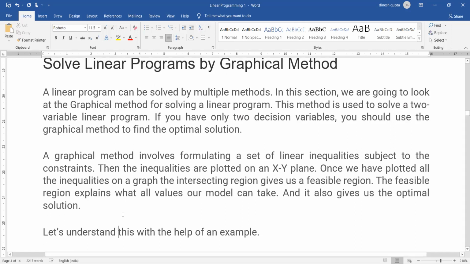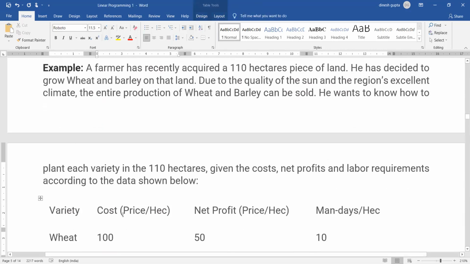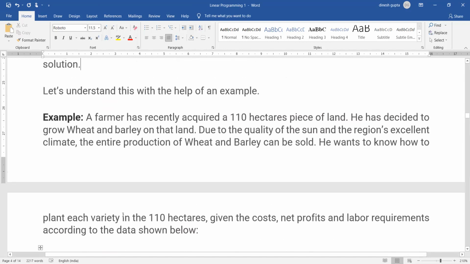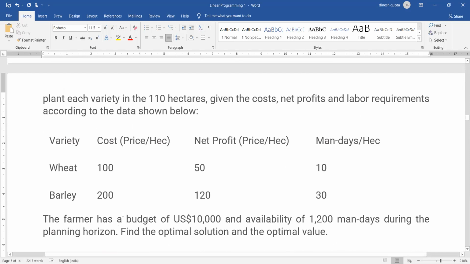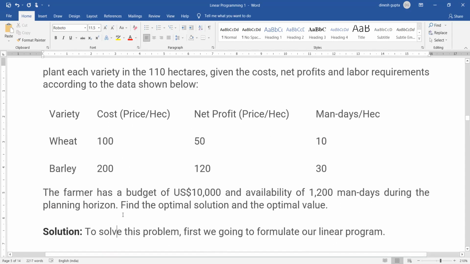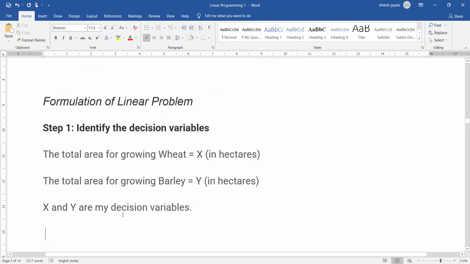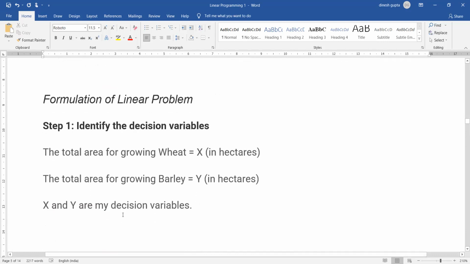So let us understand with the help of an example. We are given a problem. Whenever we are given a problem, our objective is to convert that problem into mathematical notation. Like I said, problem formulation. So this is a table that is given to us, with the cost of wheat, the net profit, and the man days per hectare. To solve the problem, we are required to find the decision variables.